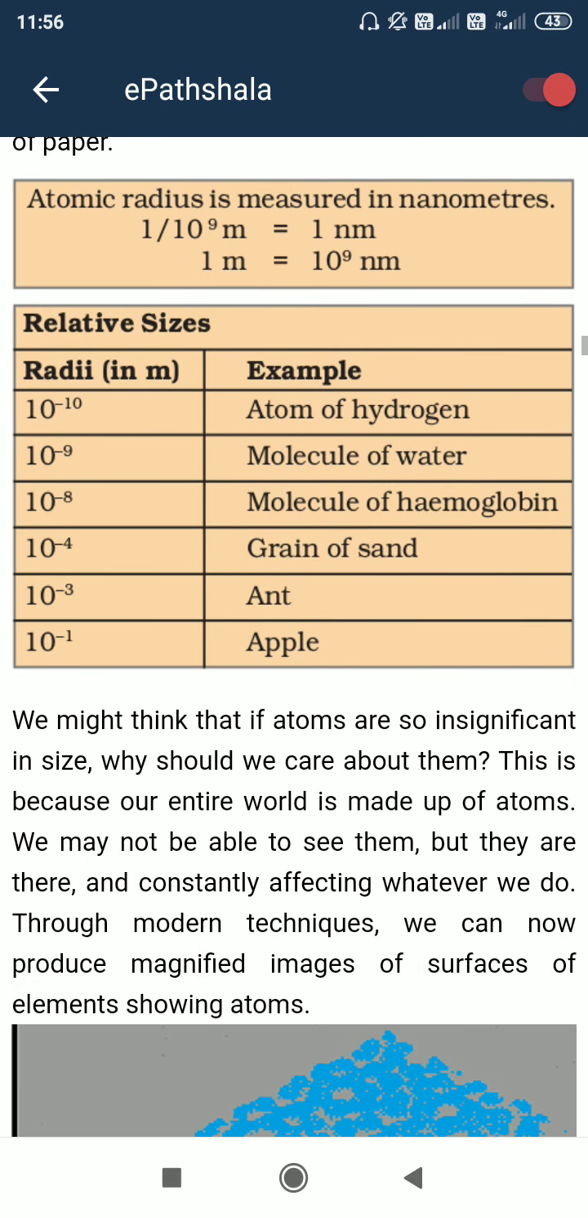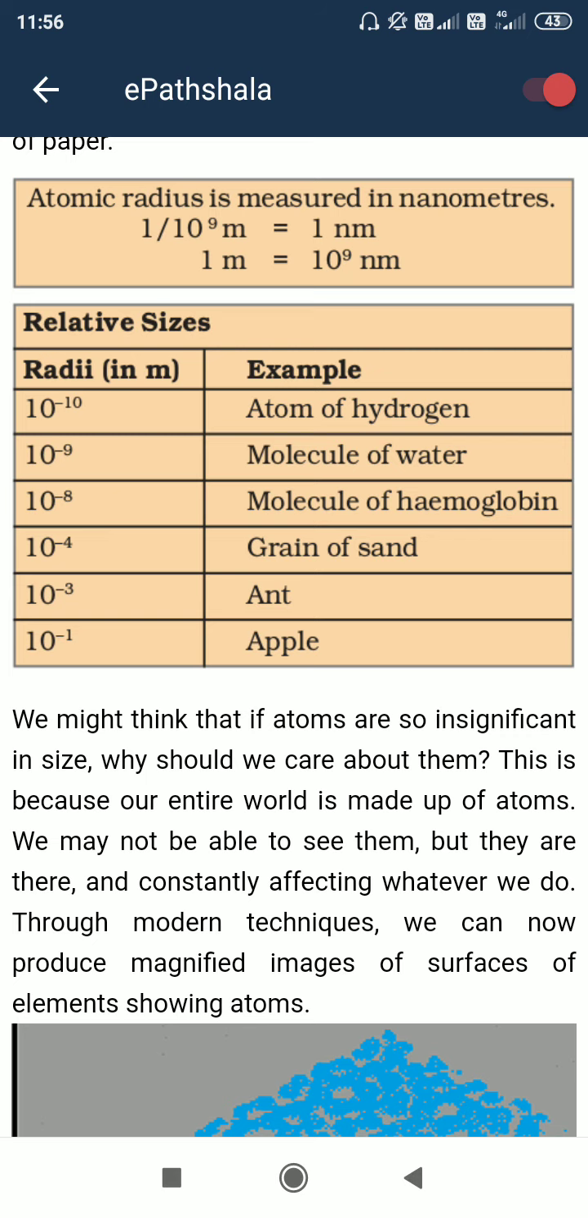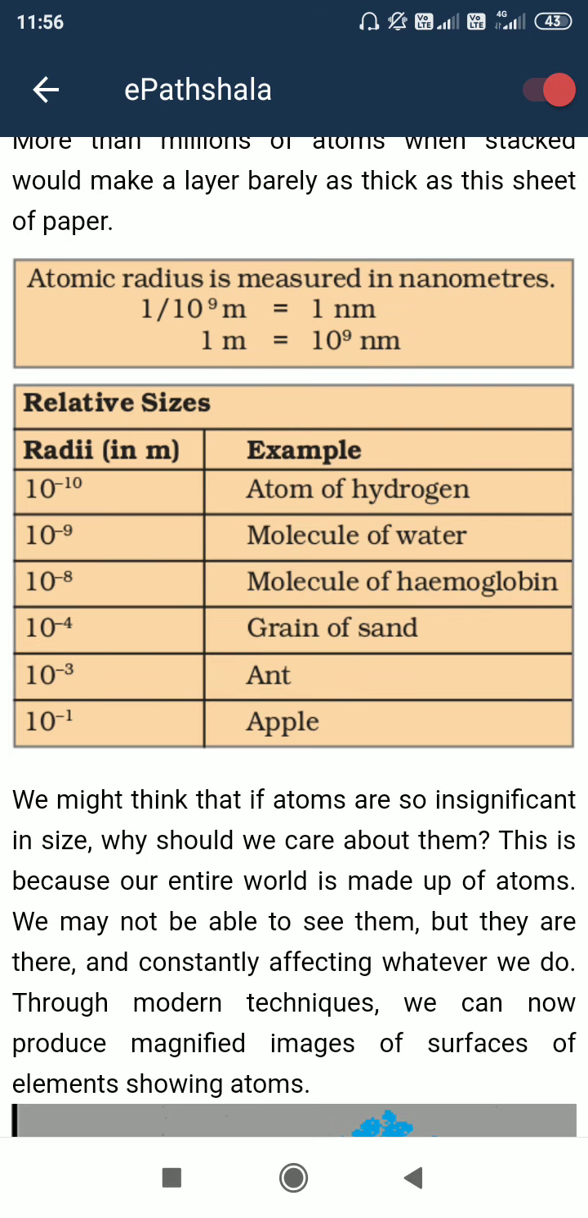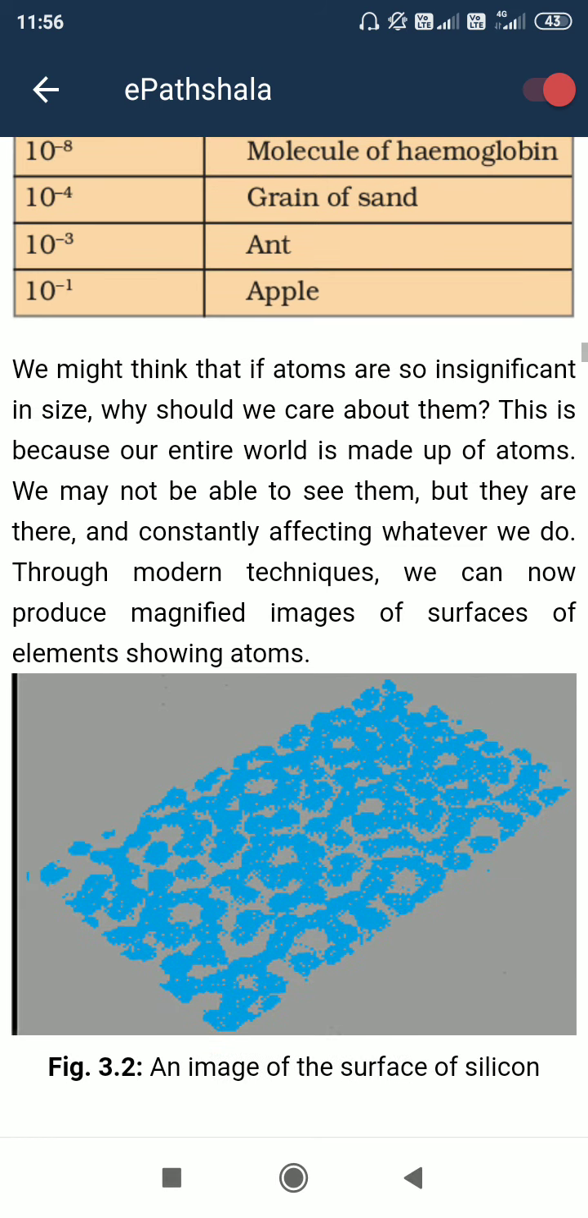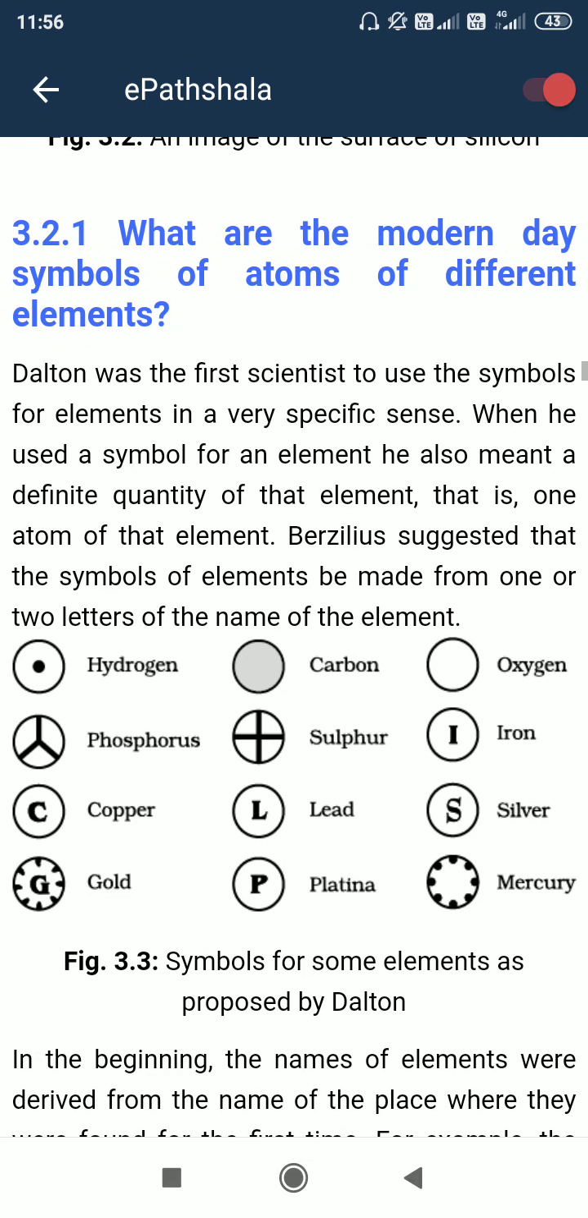Here you can see the range of length. 1 meter we know, but 10 to the power minus 10 meters is said to be an angstrom. 1 angstrom is equal to 10 to the power minus 10 meter. And 1 nanometer is equal to 10 to the power minus 9 meter. Okay, so let's go to this part.